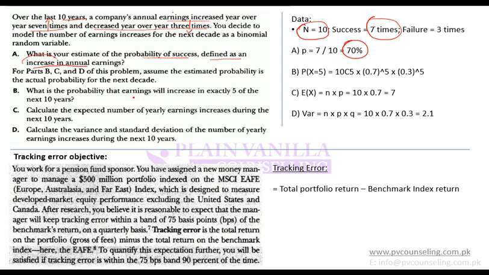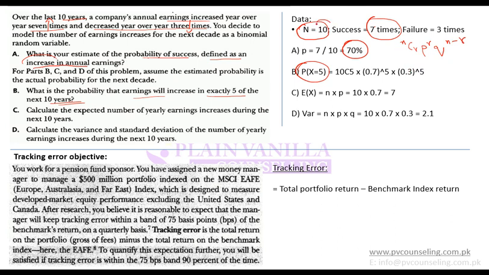What is the probability that earnings will increase in exactly 5 of the next 10 years? So now they have asked you what is the probability that your earnings will increase in exactly 5 of the next 10 years. So what is the probability that you will be successful 5 times? So probability is nCr P to the power R Q to the power N minus R.